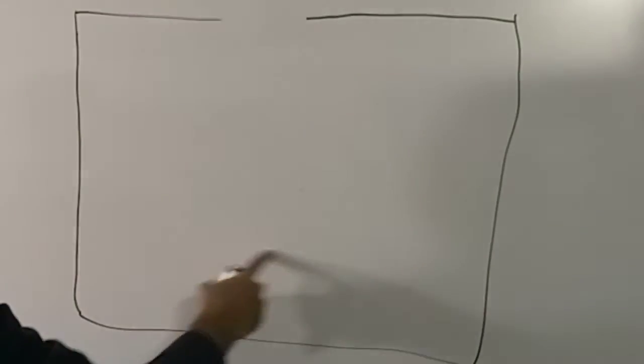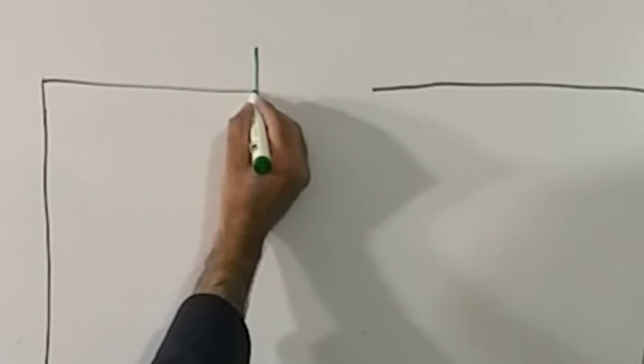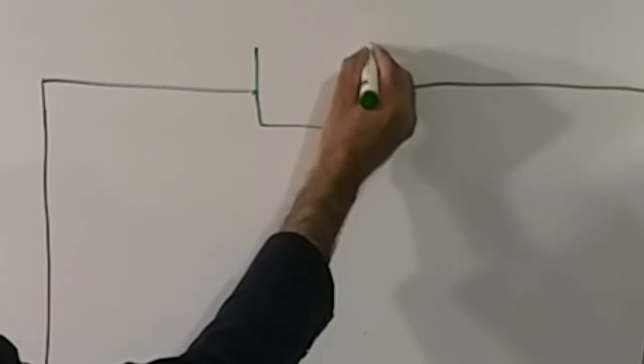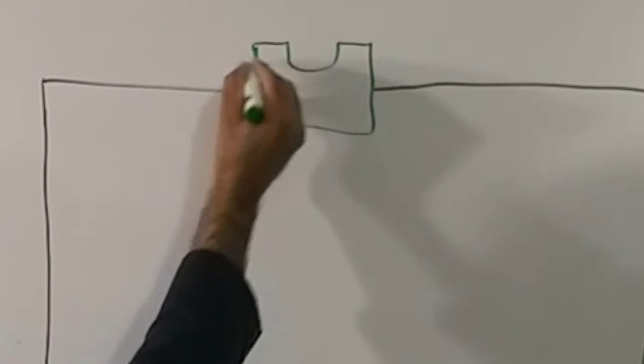So now let's see what happens once coronavirus enters our type 2 alveolar cell. Let me make a cell over here. Say this is a type 2 alveolar cell, and it has an ACE2 receptor on its top. This is the ACE2 receptor, angiotensin converting enzyme 2 receptor.